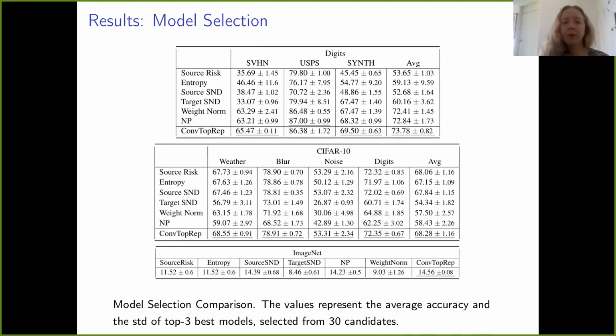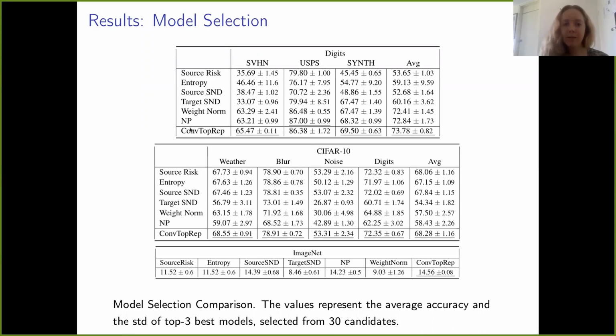One might ask, why do we need topology at all? Why don't we just take the norm of the weights and consider a much simpler, weight-based approach? And we show that this approach doesn't actually perform very well, and it's significantly worse. In fact, it gives the worst performance on our last experimental setup.